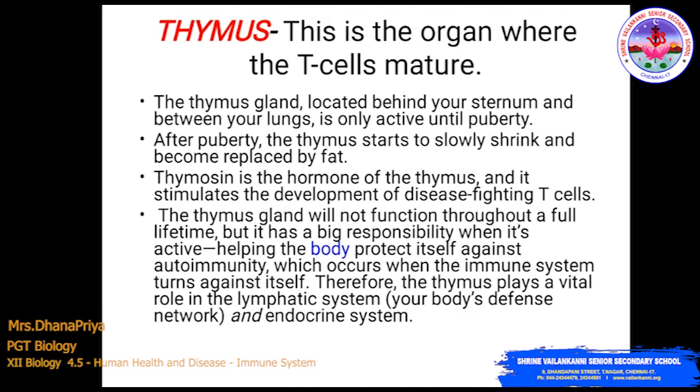Thymus. The thymus is also a primary lymphoid organ. This is the organ where the T cells mature. The thymus gland is located behind your sternum and between your lungs, and is only active until puberty. After puberty, the thymus starts to slowly shrink and become replaced by fat.